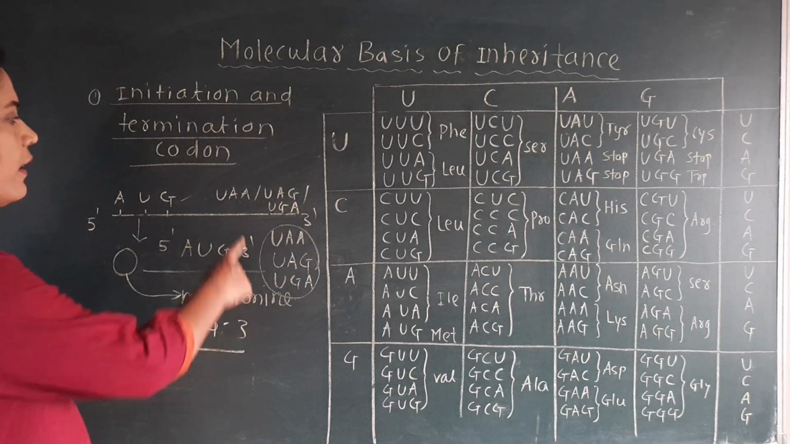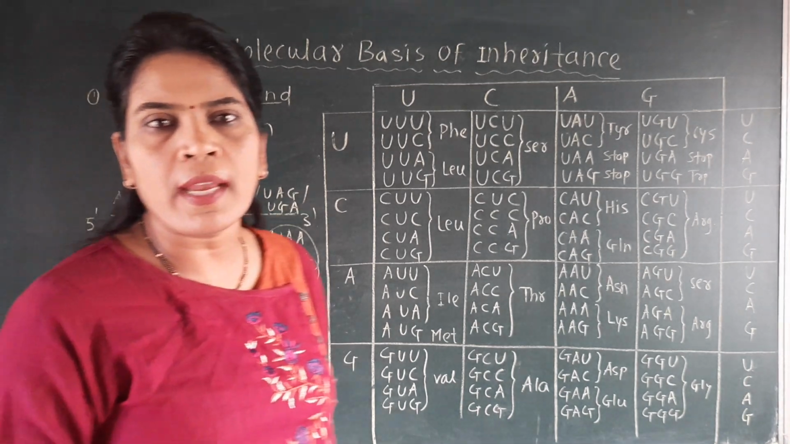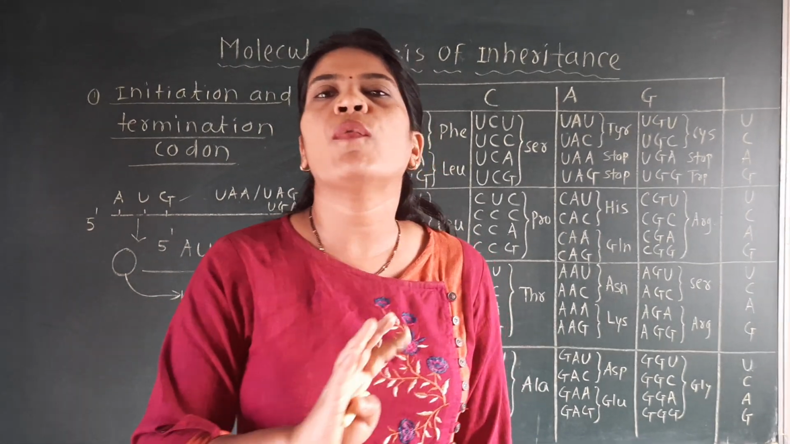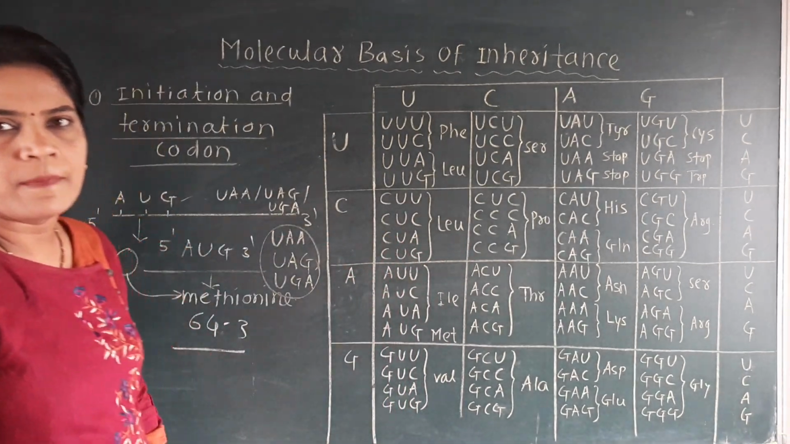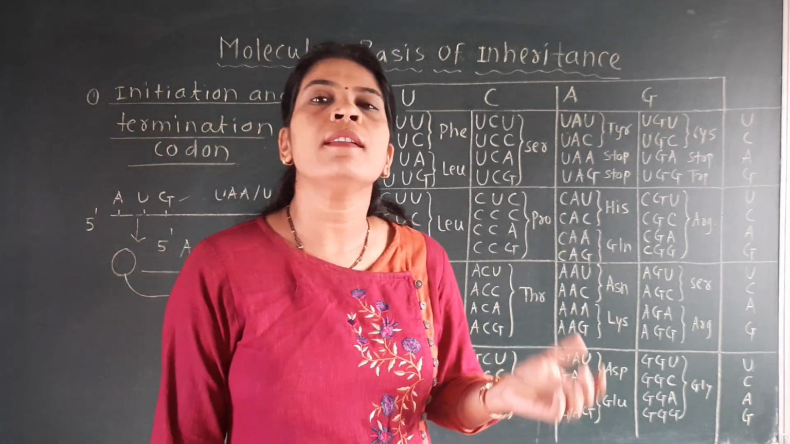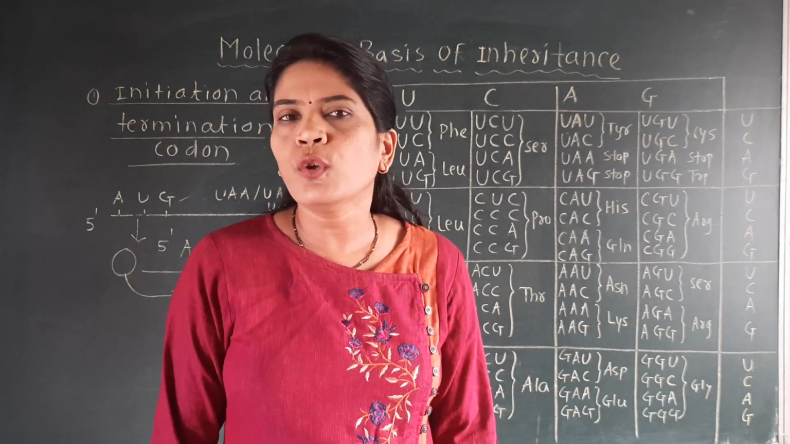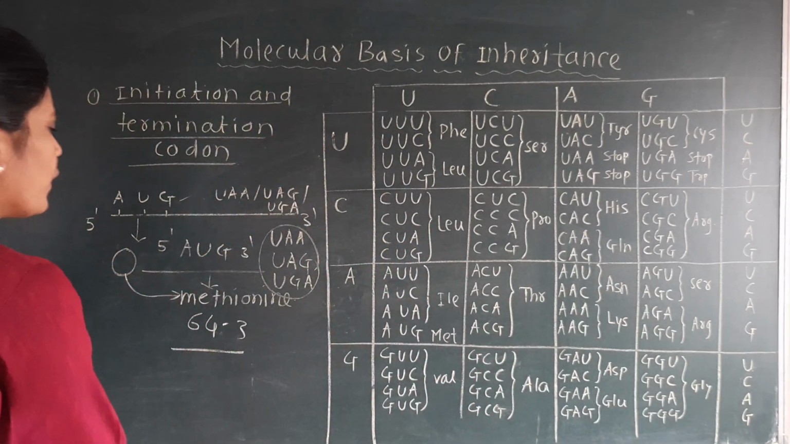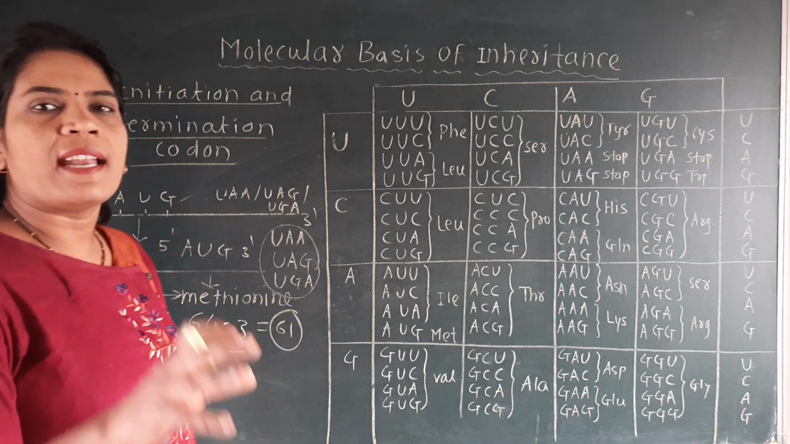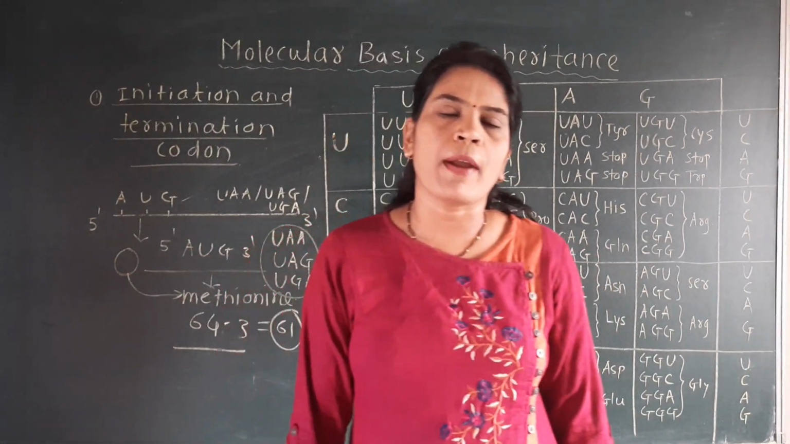Why? Because these 3 codons function as termination codons. They stop the synthesis of the protein, but they do not code for any amino acid. They do not form any amino acid. So sometimes these codons are also called nonsense codons, because they do not specify any amino acid. So from the 64, if the 3 codons are subtracted, then there will be 61 codons remaining, and keep in mind the 61 codons only code for the particular amino acids.